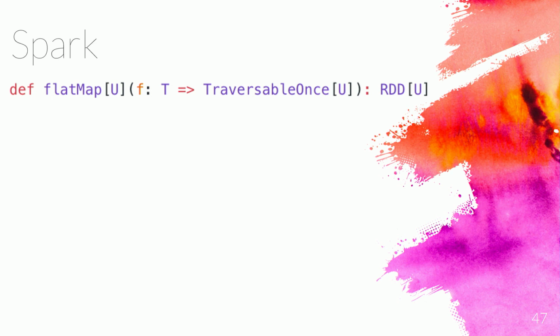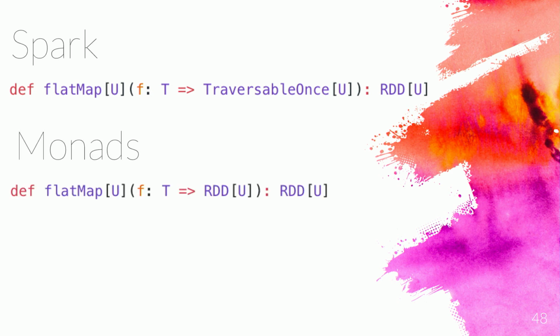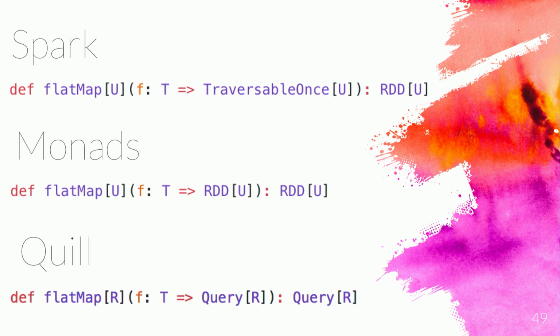Normally flat map implements the bind operation of a monad in Scala, right? So I would expect something like this, but that's not the case, because RDDs, Dataframes and Datasets, called in typed pipe, are all applicative. So you can compose them as a monad. But actually, Quill queries are monads. So you can do flat map and return a query, and that's going to be better composable.